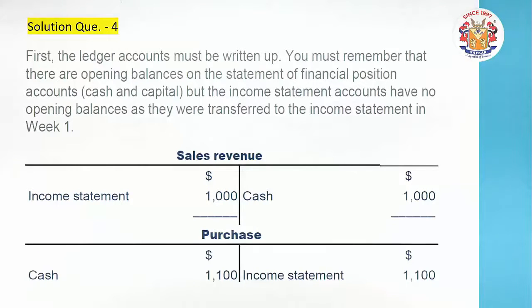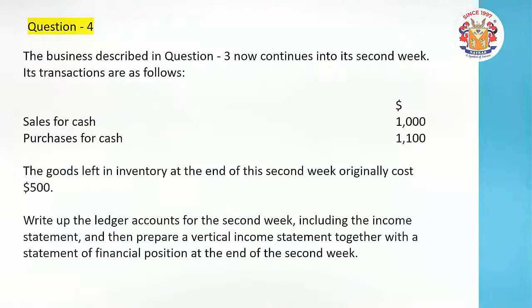Let's repeat the journal entry for that. See here, the sale for cash 1000. The goods are going out, so sales is credited, and cash is coming in, so cash is debited.